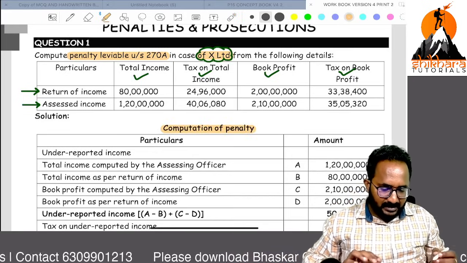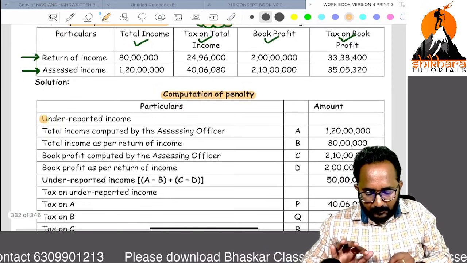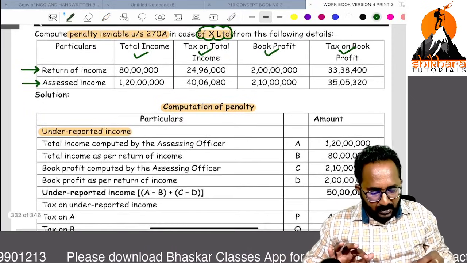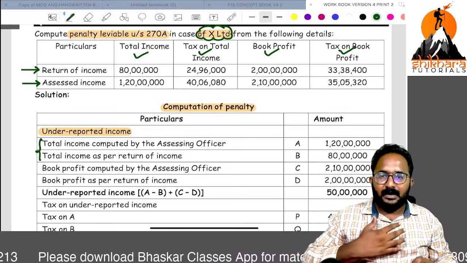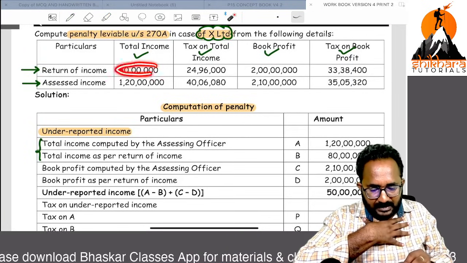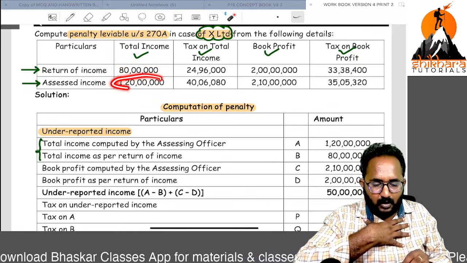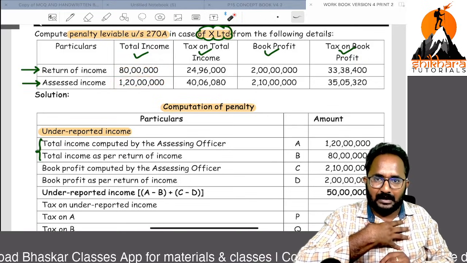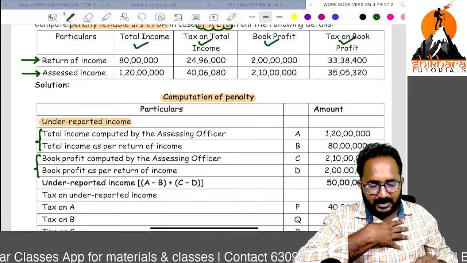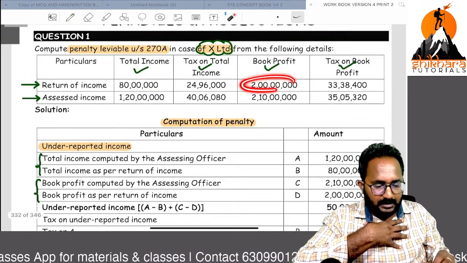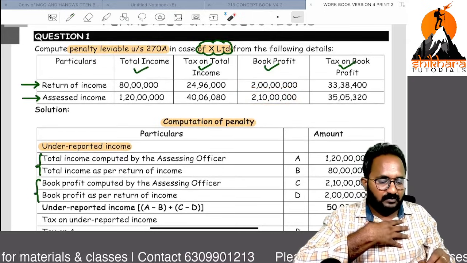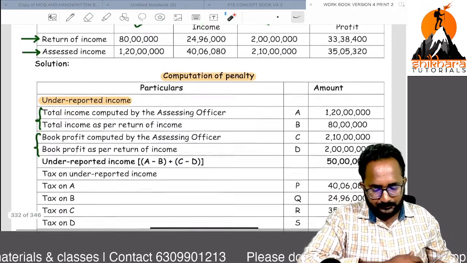Computation of penalty: first I want to tell you how we can calculate the under reporting income. As per our return of income, the total income we declared is 80 lakh, but the AO was saying 1 crore 20 lakh. Next, book profit: in the return of income, I declared 2 crore, and the AO was saying 2 crore 10 lakh.